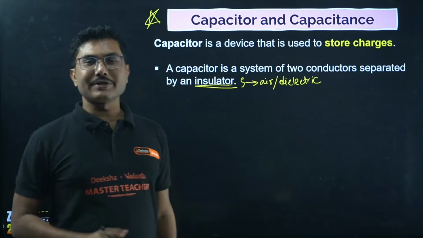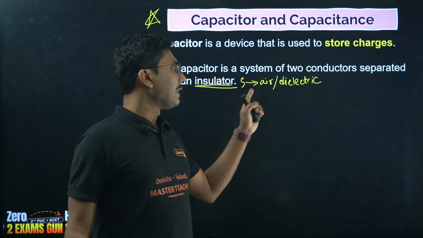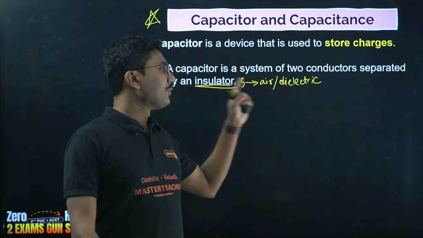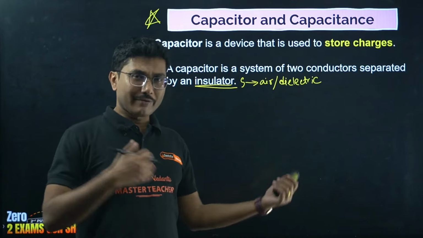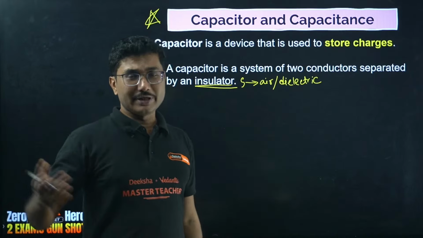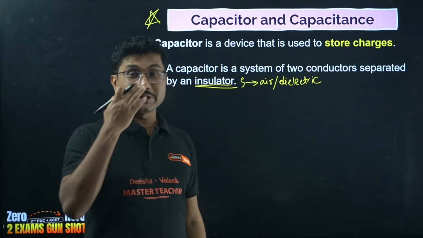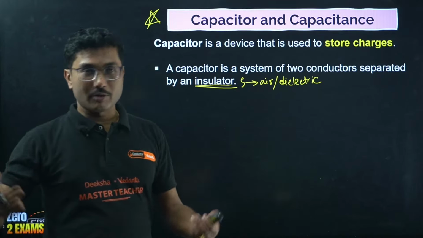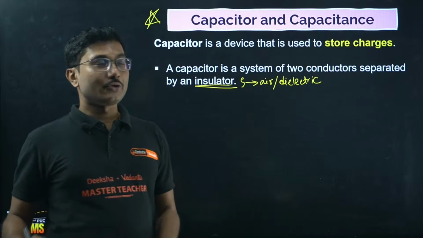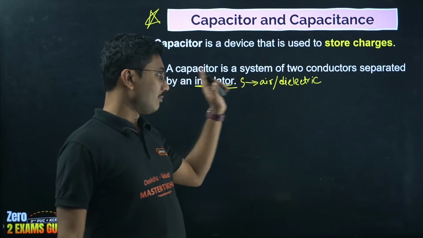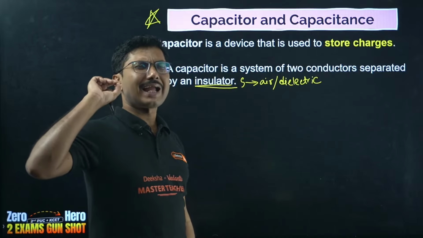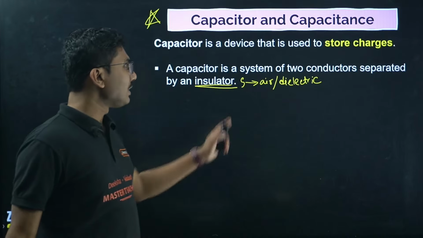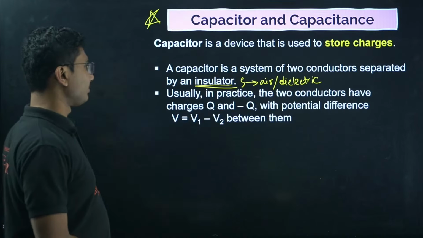In practical applications, whenever you see a capacitor they always have a dielectric, but in our class whenever we study, we will use air only. When I was a student in college we even used a water capacitor and an ice capacitor, at a higher level, post graduation level, but obviously that is not there in your case. So we only have the air capacitor. A dielectric capacitor can come in a very small number of cases in KCET. At PUC level, the air capacitor is the boss.